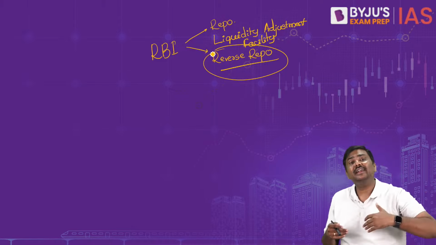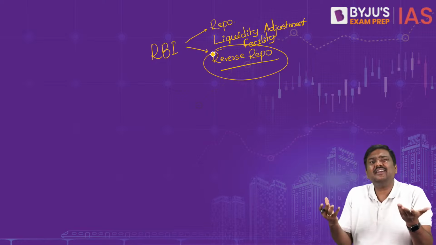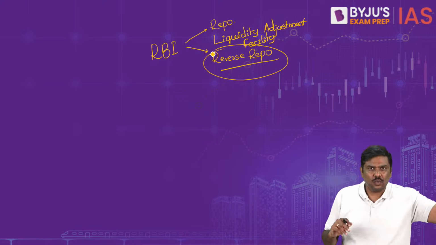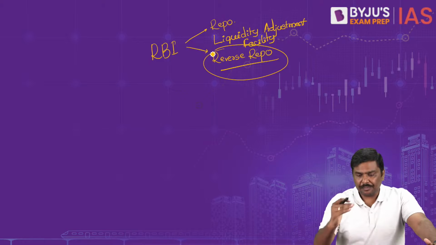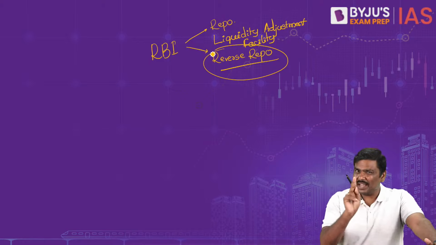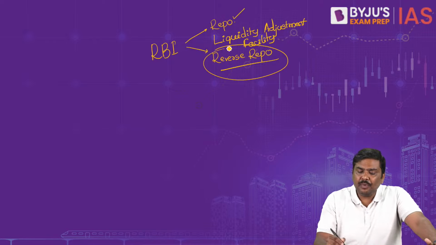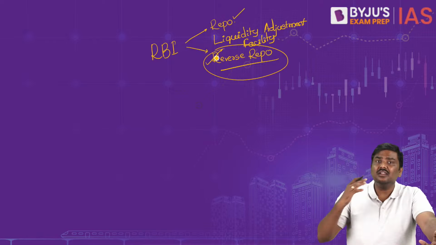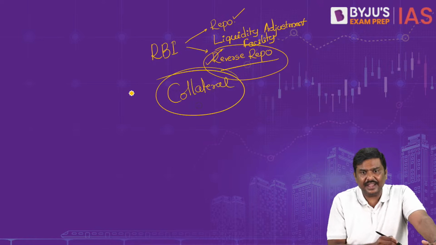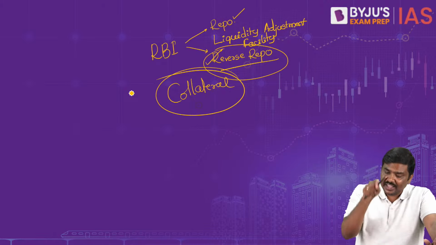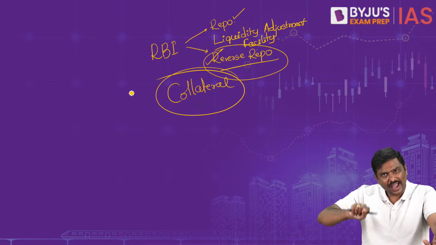RBI will provide the G securities as collateral to the bank, either for 1 day, 7 days, 14 days, etc. So repo, reverse repo. But please make a note of this. A very important feature of repo and reverse repo is that collateral is present in both cases.